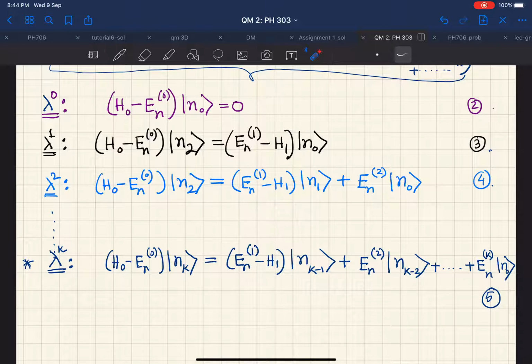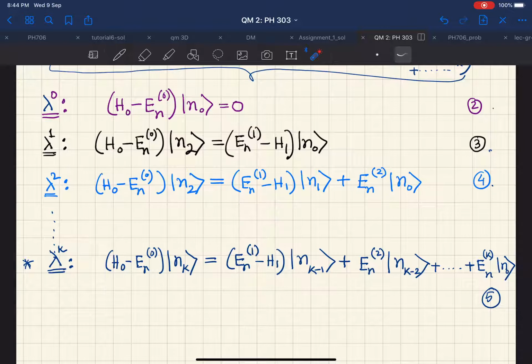That power is reflected as the sum of the superscripts on each term, which we had written here in the RHS. We have two terms here, a single term here, and k number of terms here.